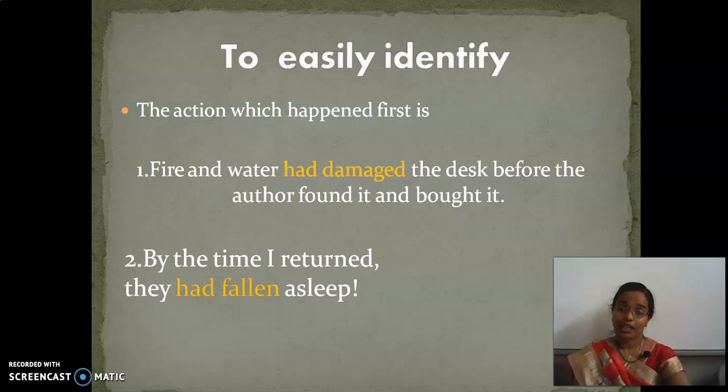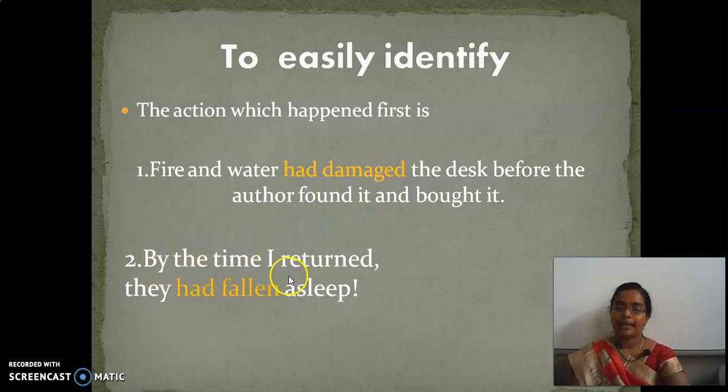Only then the author found the desk and got it. The fire accident had damaged the desk. Only then the author found it in a junk shop and got it. Which action happened first? Fire and water had damaged. Which action happened next? The author got it.